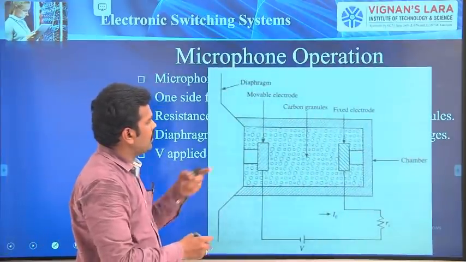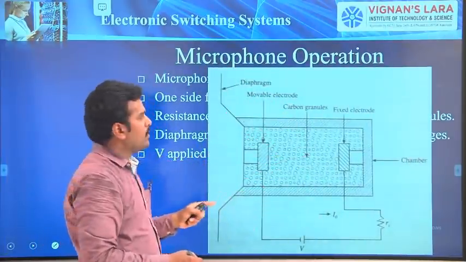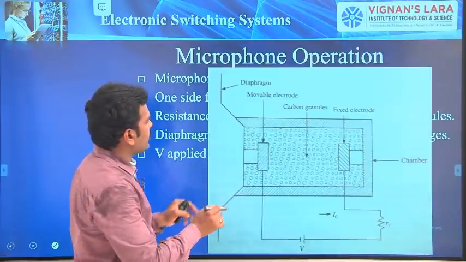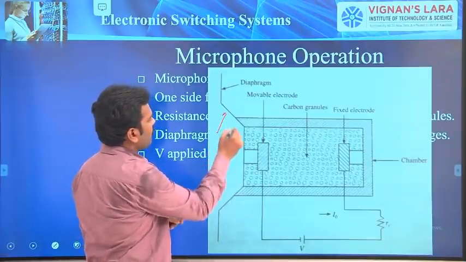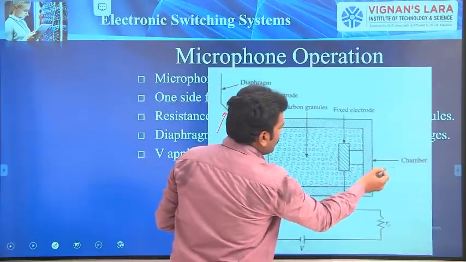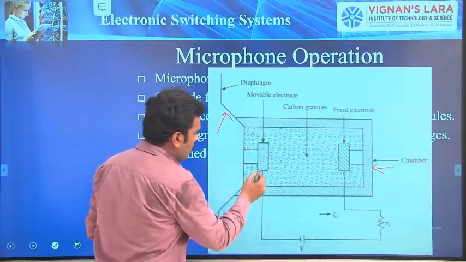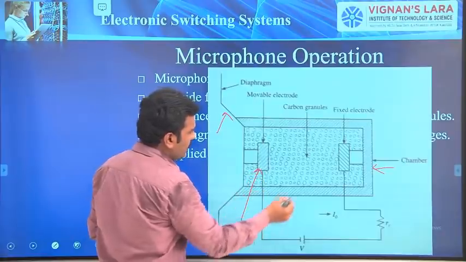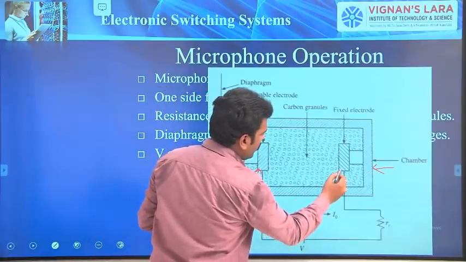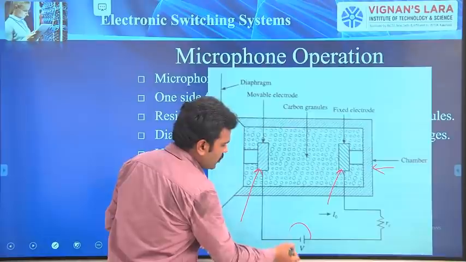So this is the setup of your microphone. It contains some components such as a diaphragm, a chamber, and electrodes. One is a movable electrode, another one is a fixed electrode, and a voltage source, nothing but a battery.